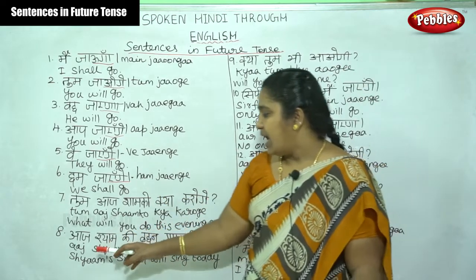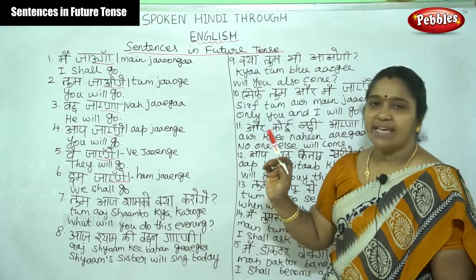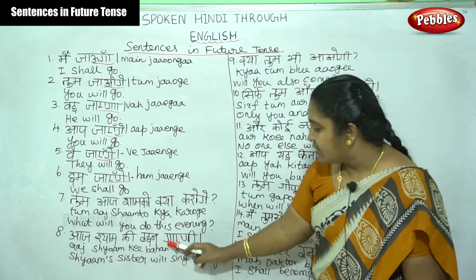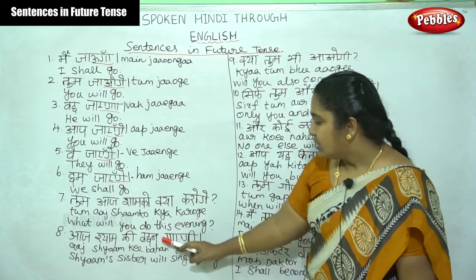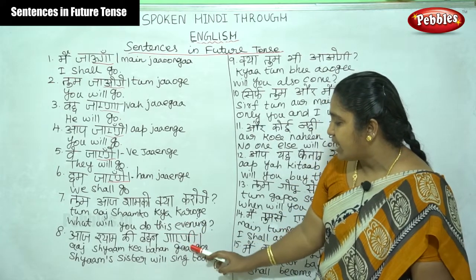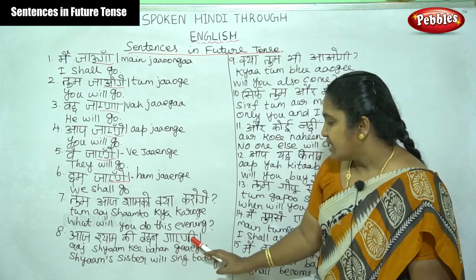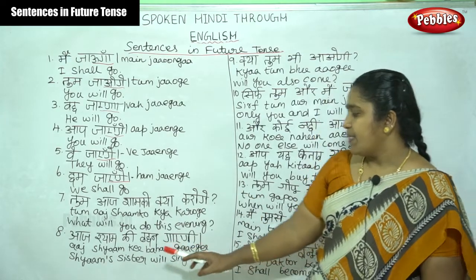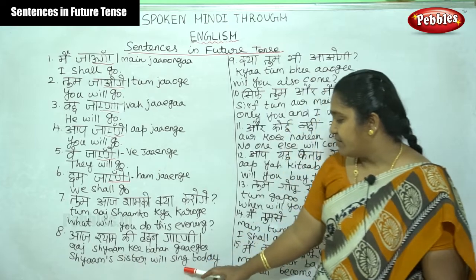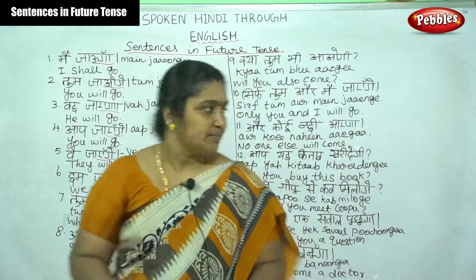The next one, आज श्याम की बहन गाएगी. See here, this is a female. So for the root verb we add एगी for the future tense. गा is the verb plus एगी, गाएगी. Shyam's sister will sing today. Okay, this is the format.